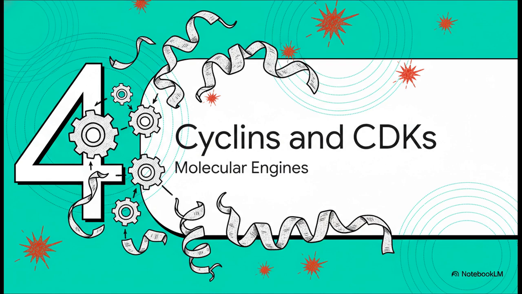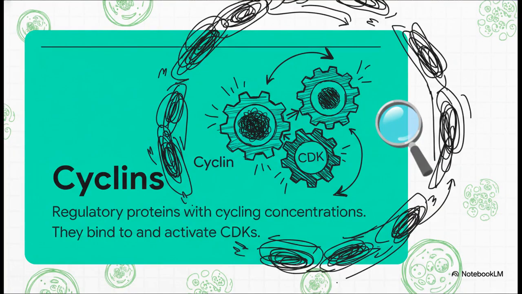Now, what are the actual molecules driving this process and enforcing these checkpoints? This brings us to the core regulators, the molecular engines of the cell cycle: cyclins and cyclin-dependent kinases, or CDKs. Let's first define cyclins. These are the regulatory subunits. As their name suggests, their concentration oscillates, or cycles, throughout the different phases of the cell cycle. It's crucial to remember that they have no intrinsic enzymatic activity. Their function is solely to bind to and activate their CDK partners.